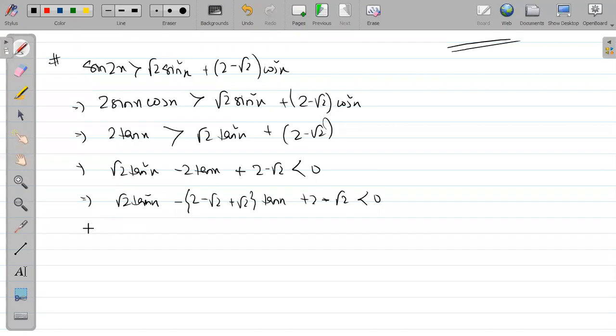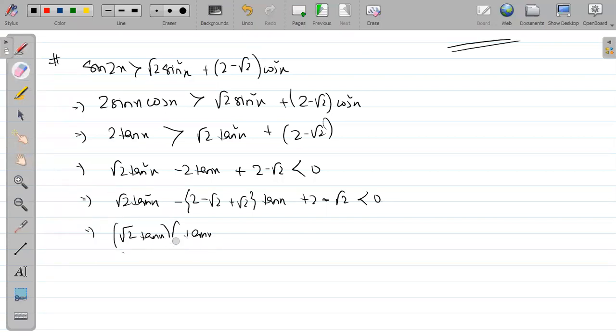See it is happening or not. So when I take root 2 common, root 2 tan x I am taking common. Okay, what I will get is tan x. And from here these two parts, I am taking common.